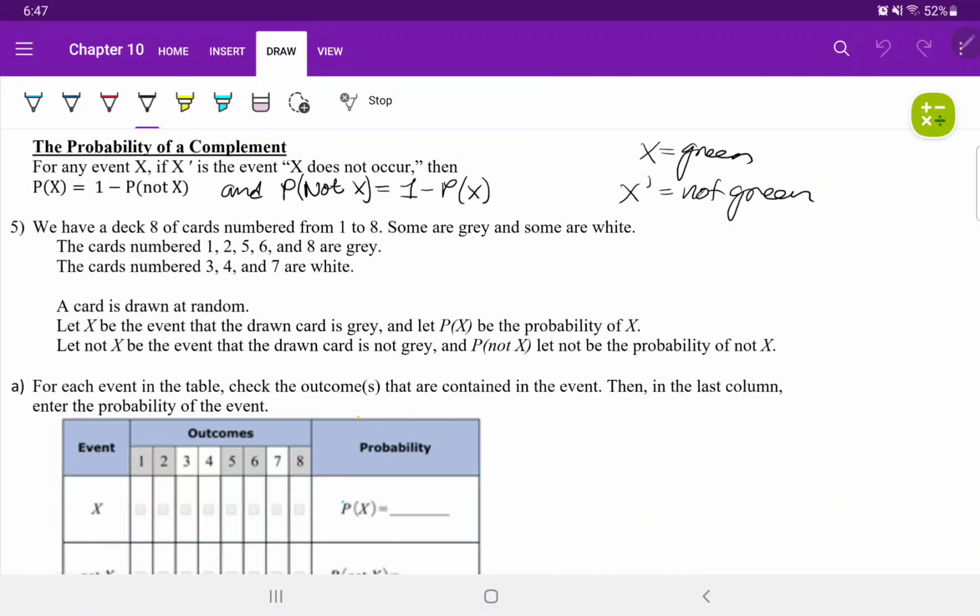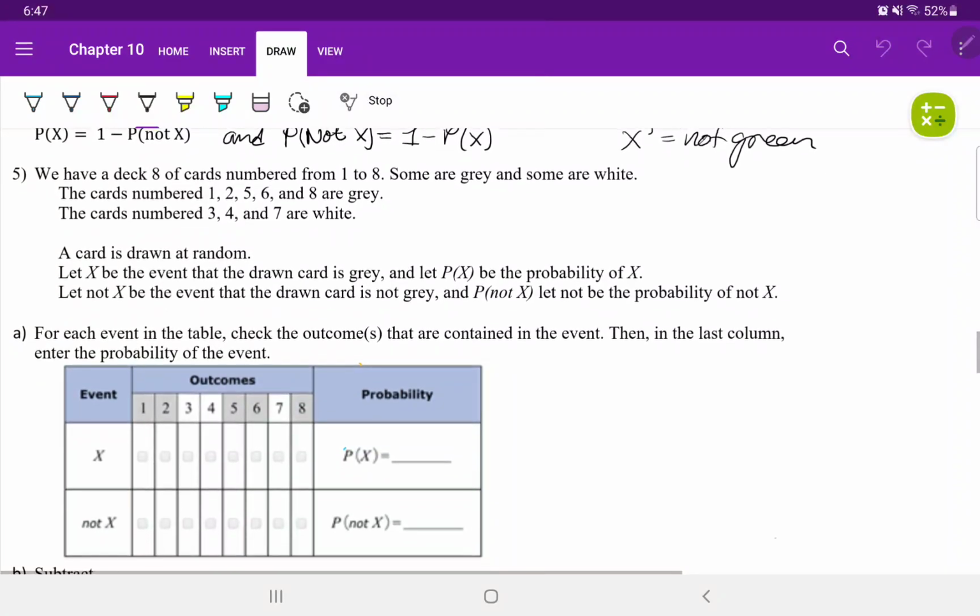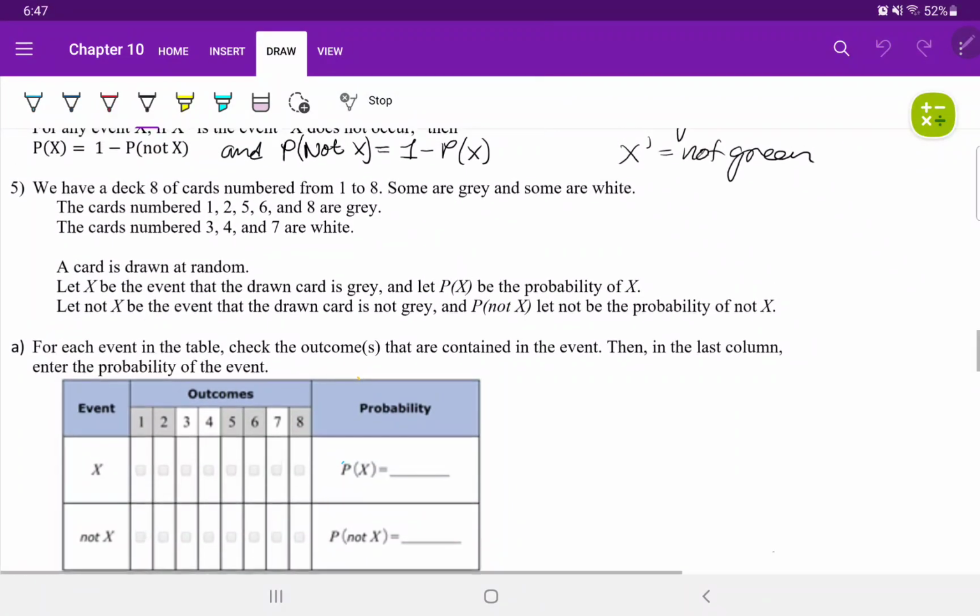It says here, we have a deck of 8 cards numbered from 1 to 8. Some are gray, some are white. The cards numbered 1, 2, 5, 6, and 8 are gray. The cards numbered 3, 4, and 7 are white. A card is drawn at random.